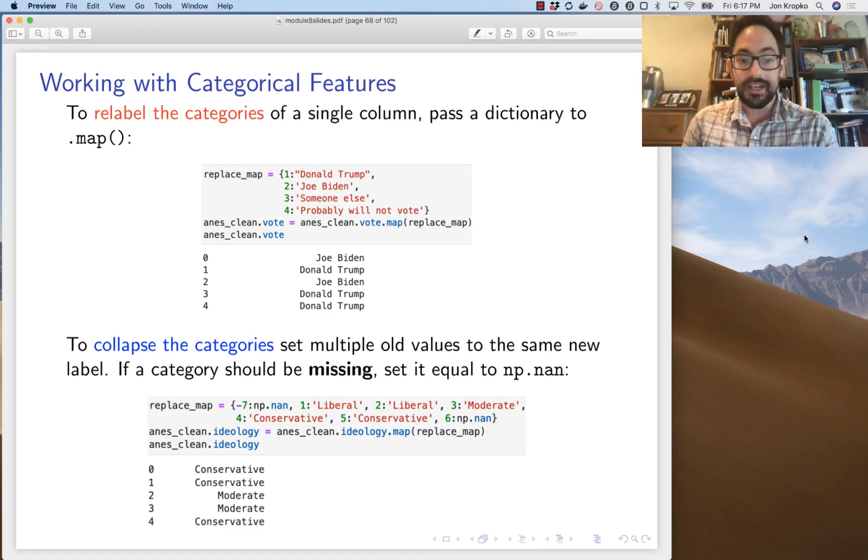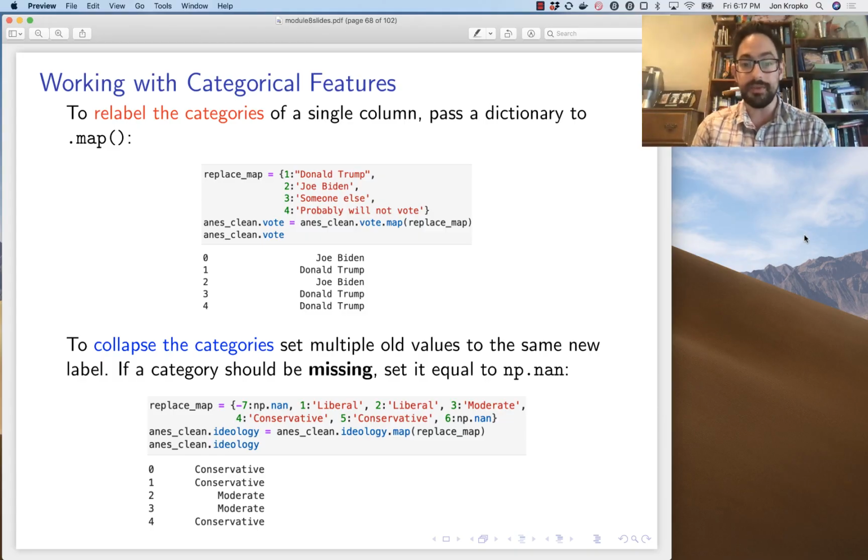Now, this method can also be used to collapse several old categories into new ones. So I have this column in the data, ideology, which had values -7, 1, 2, 3, 4, 5, and 6. Well, -7 and 6 were like, don't know, and I skipped the question.